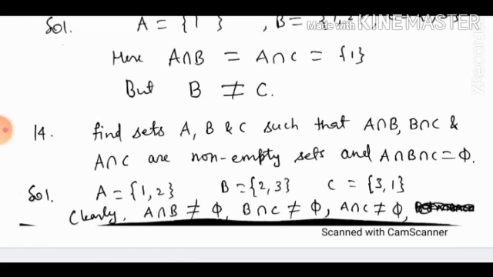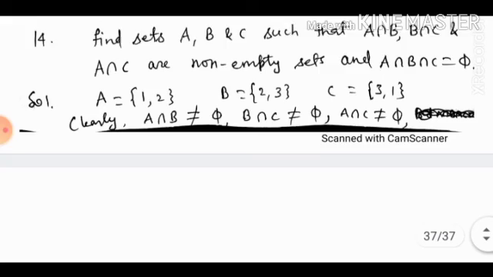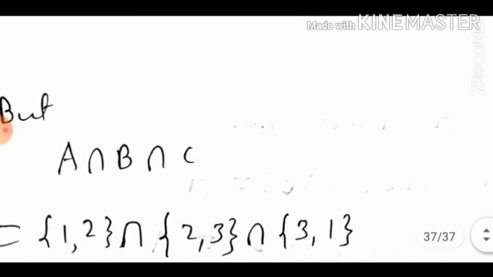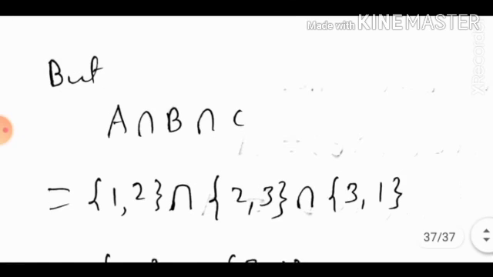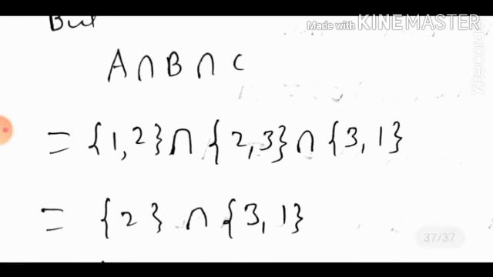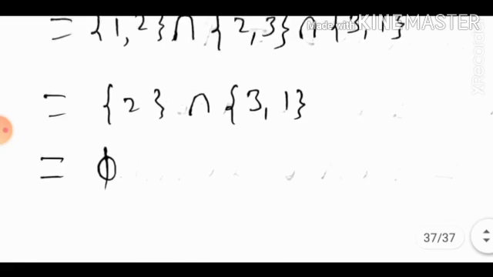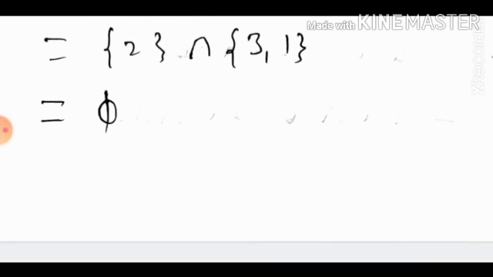So they are non-empty, but A intersection B intersection C: {1, 2} intersection {2, 3} has {2}, and intersection {3, 1} is empty. So that's all in sets.